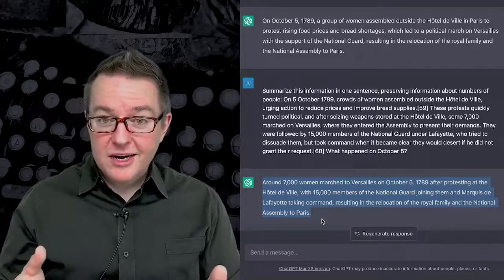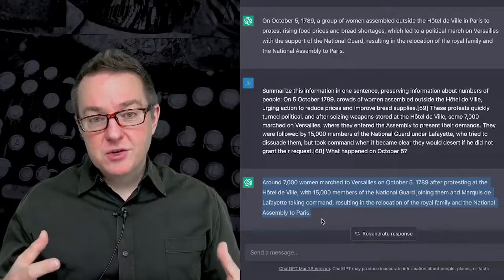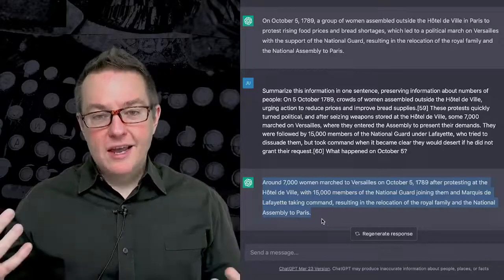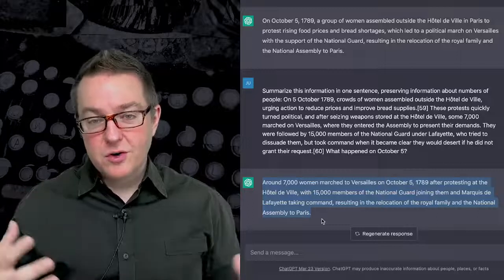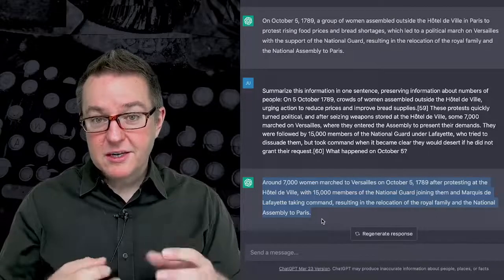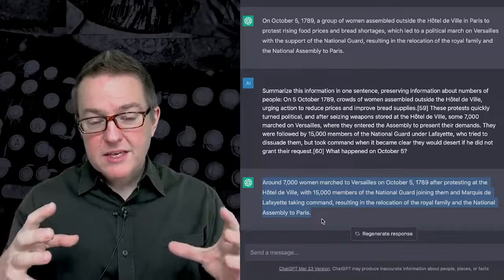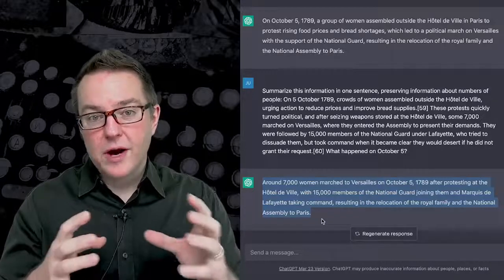We could have also asked ChatGPT, preserving information needed to reason about the population or to reason about how many people were in the resistance or in the National Guard. We could have given context. So one of the things we have to be cognizant of is this budget on the size of our prompt is going to be a fundamental limitation that we are always trying to work around.